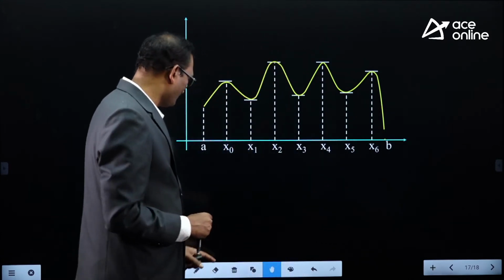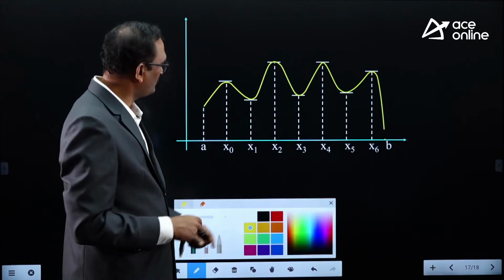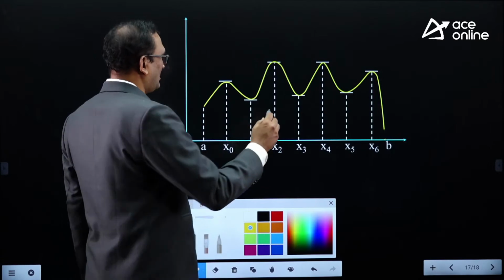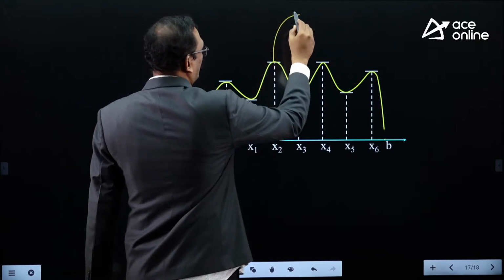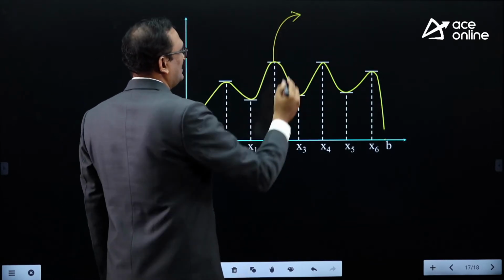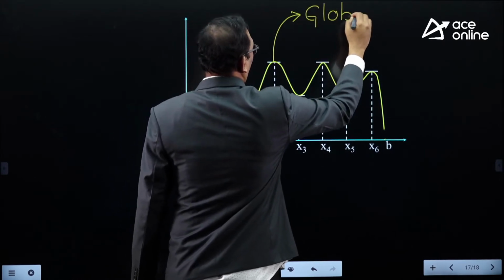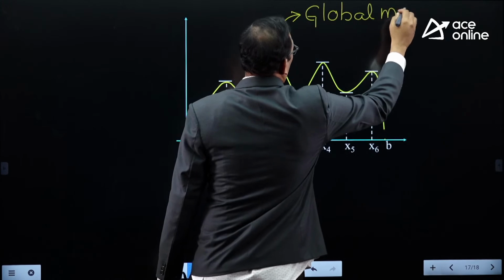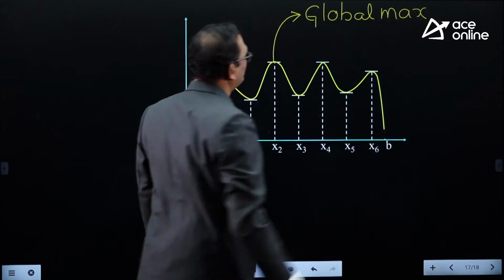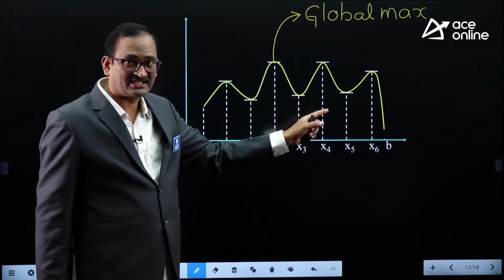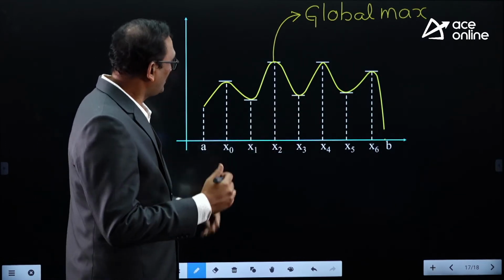Look at the diagram. The largest height of the curve from the x-axis is the global maximum. This is the largest height of the curve from the x-axis. Therefore, this is the global maximum. Of course, this is also the largest height of the curve from the x-axis, so this is also a global maximum.